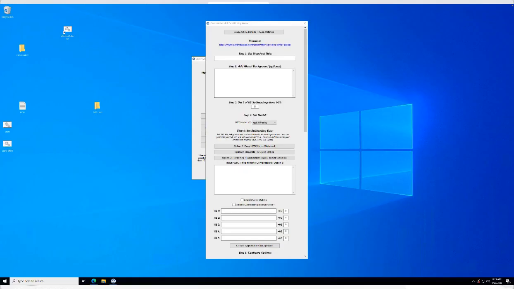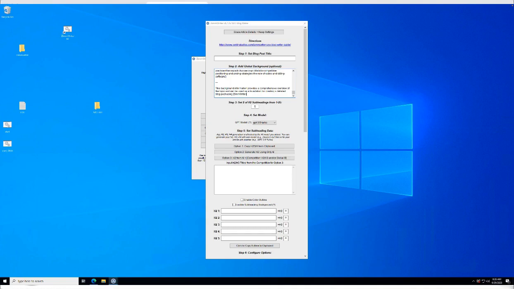As I walk into ZimmWriter, I'm going to set my blog post title and my background. But before I do the title, I'm going to paste all that background information in. So again, I just copied that over from ChatGPT, paste that information in, and then I'm going to go ahead and give it a title.